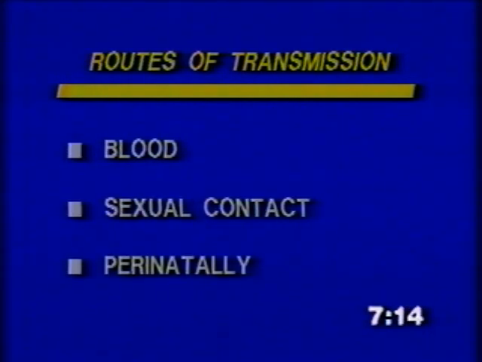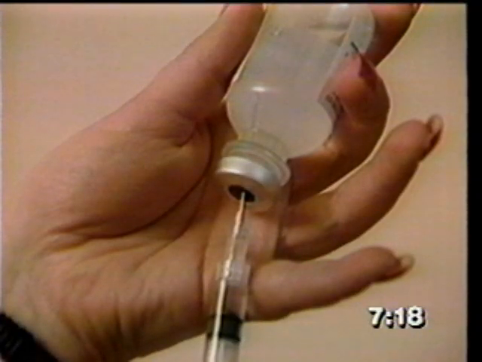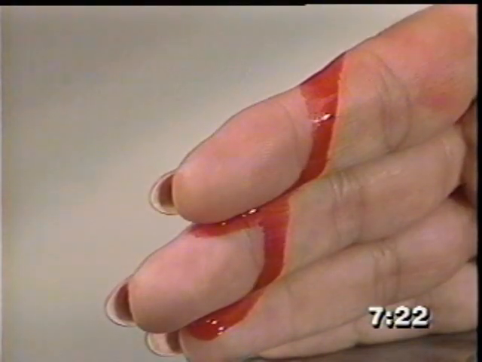The virus can be transmitted in blood during a transfusion, by unsterilized needles previously used by a person with AIDS, or through exposure of blood through a person's opening in the skin. Another contact method is through mucous membranes.